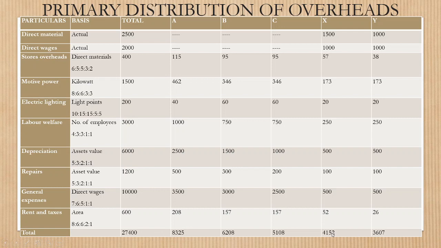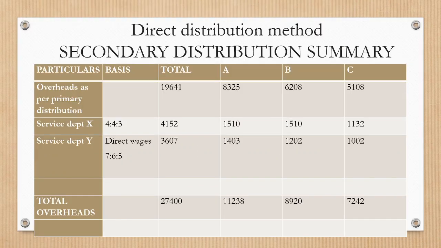Now the service department expenses, X department 4,152 and Y department 3,607, should be distributed to the production departments. The ratio is given: service department X overheads in the ratio of 4:4:3, and service department Y on the basis of direct wages, that is 7:6:5.